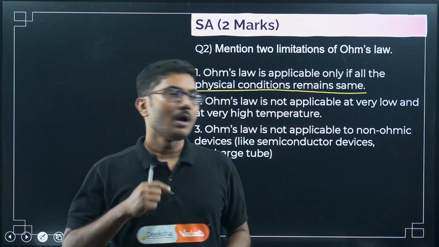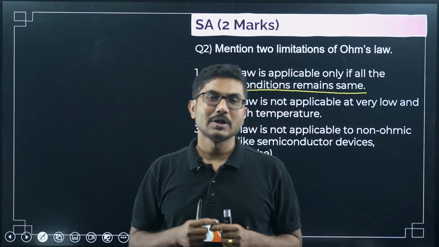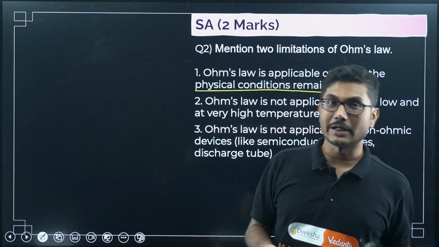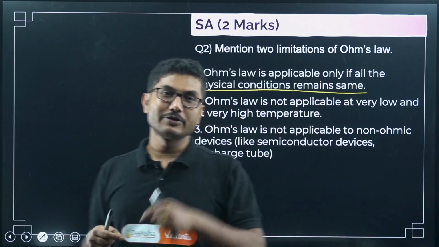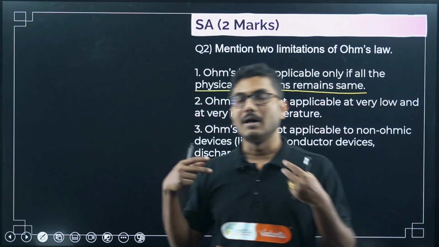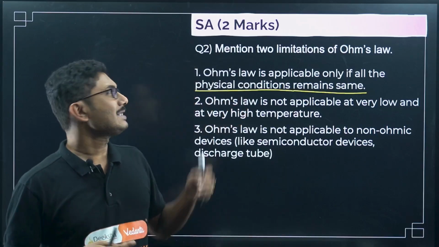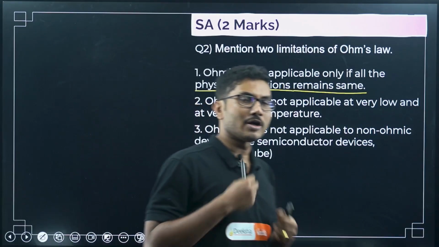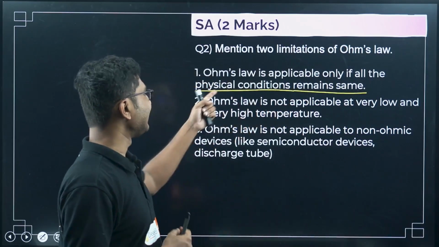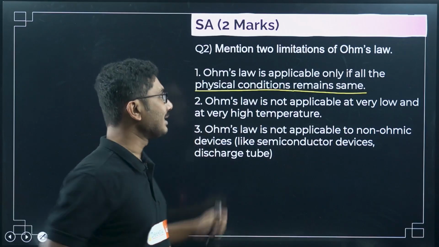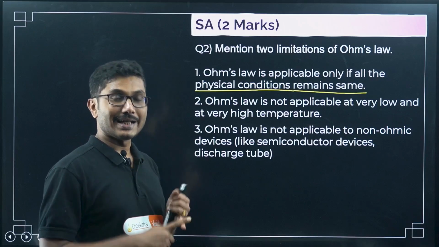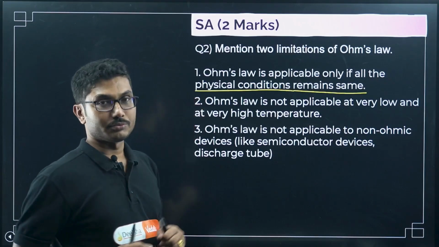Based on the condition of the material, sometimes some chemical reaction happens. For example, if you take 2 electrodes and put them into water, hydrogen and oxygen will separate from each other. So a chemical reaction will happen, and the physical conditions will change. In that case, Ohm's law is not valid. So if any one of the physical conditions changes, then Ohm's law is not valid. This is the basic meaning of physical conditions. If you forget that, I have helped you with some examples. So remember, state and chemical reactions are basically violations of Ohm's law.